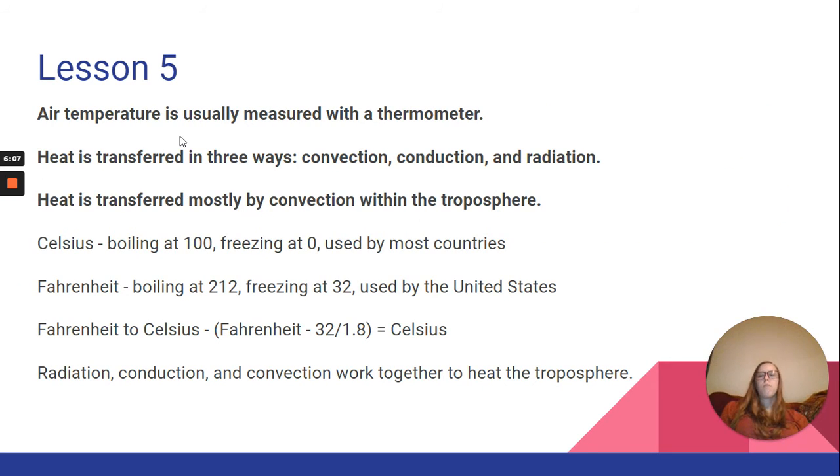Lesson 5, air temperature is usually measured with a thermometer. Heat is transferred in 3 ways: convection, conduction, and radiation. And it's transferred mostly by convection within the troposphere. There are 2 different types of temperature measures, Celsius and Fahrenheit. Celsius, boiling is at 100 degrees, freezing at 0. That's used by most countries. Fahrenheit is boiling at 212, freezing at 32, and that's used by the United States.